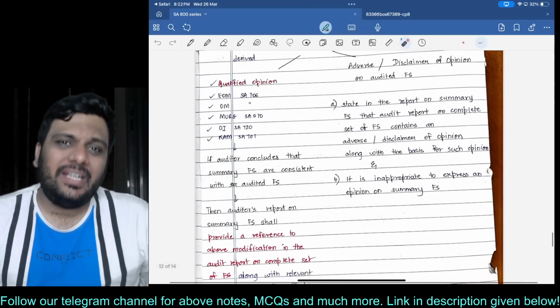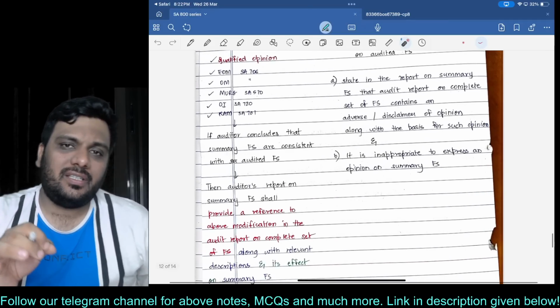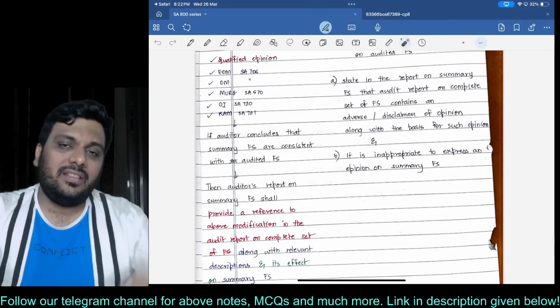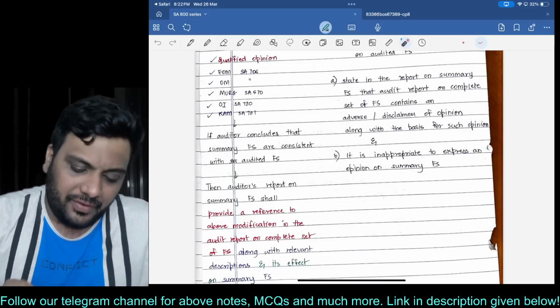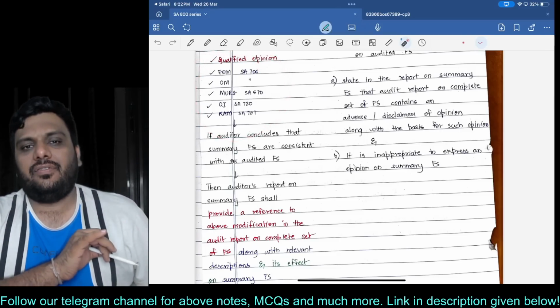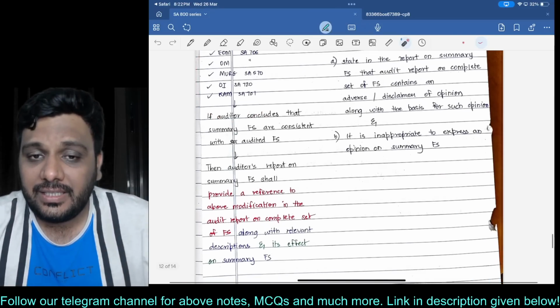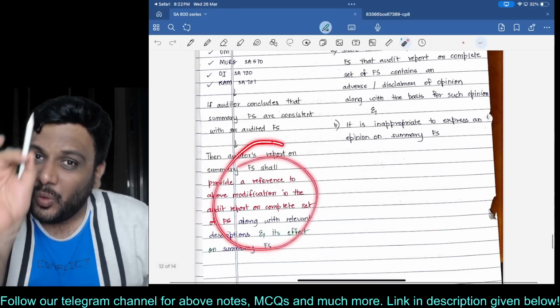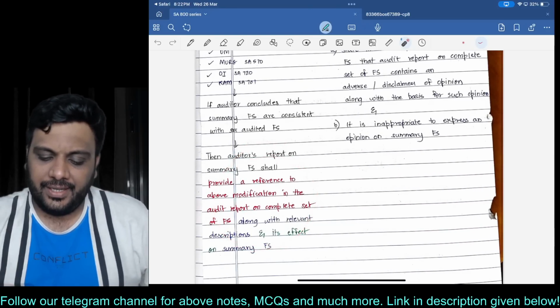However, they are expecting that in the report on summary FS, you create a separate paragraph and at least give a reference that in my main report on complete set of FS, I have given these kind of paragraphs. Am I clear with this? Pause and read it.